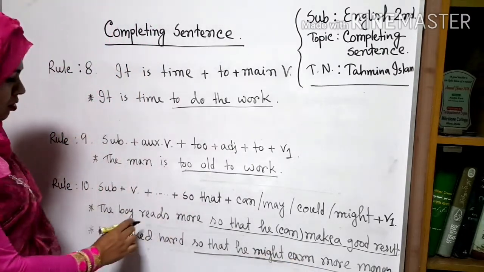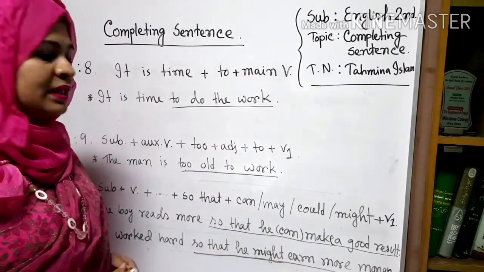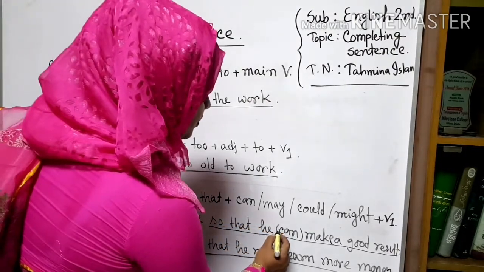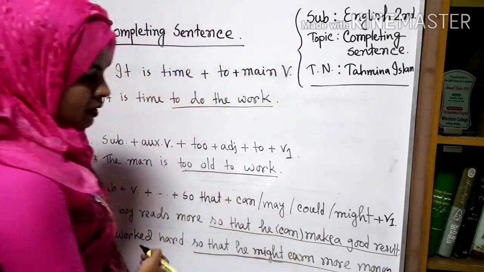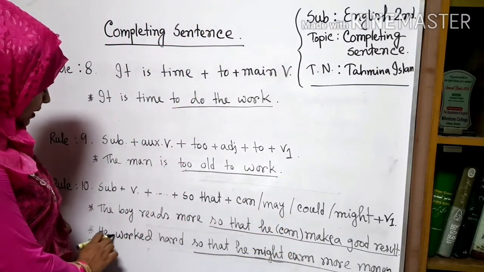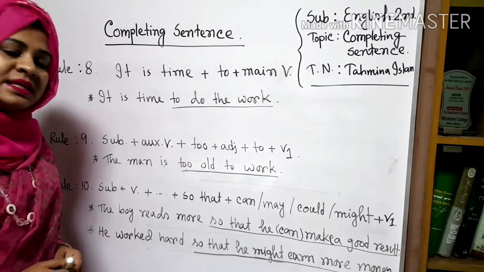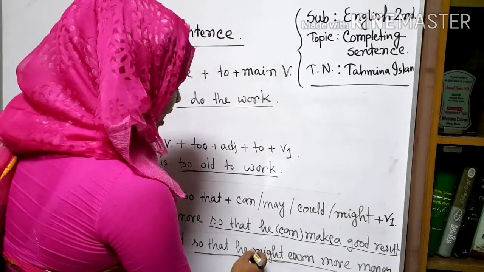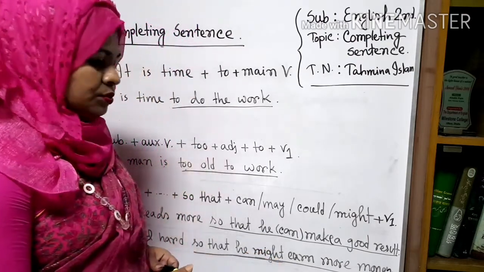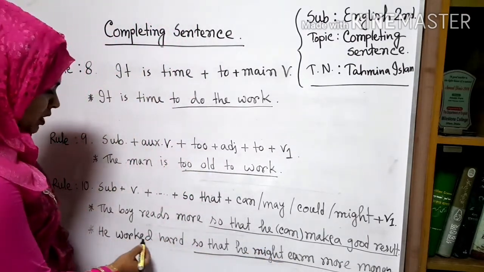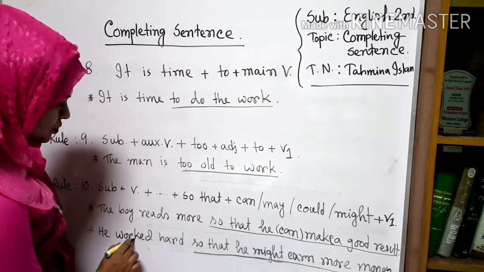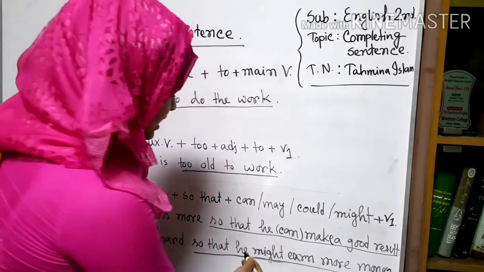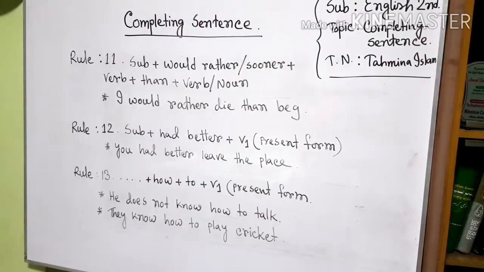If the first clause is present simple, then the second clause will be present simple, and we have to use can or may. If the first clause is past simple, then in the second clause we have to use might or could. He worked hard, worked is V2. For this reason, here we will use might. He might earn more money.